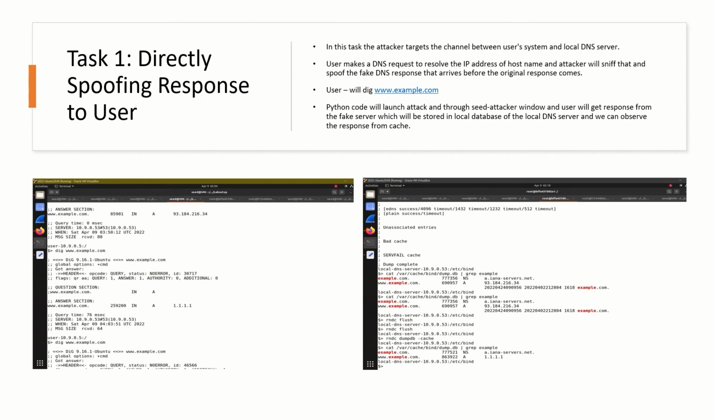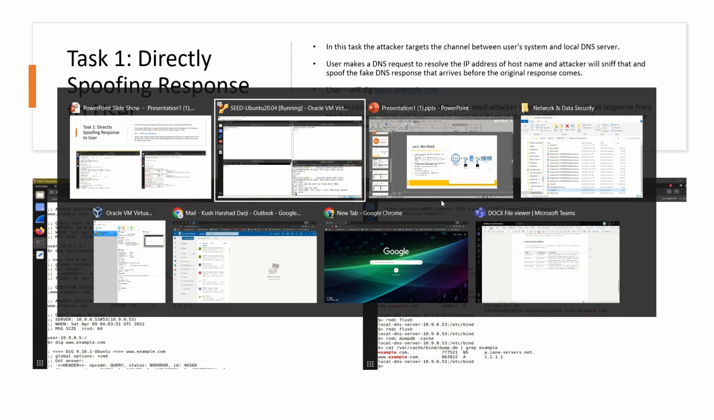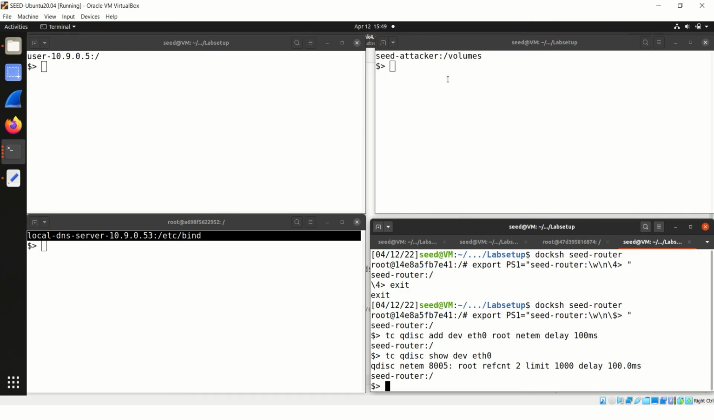I will take the command on the website that is www.example.com. The Python code will launch the attack, and through the seed attacker window, the user will get a response from the fake server, which will be stored in the local database of the local DNS server, and we can observe the response from the cache. Now I will try to execute the task 1.